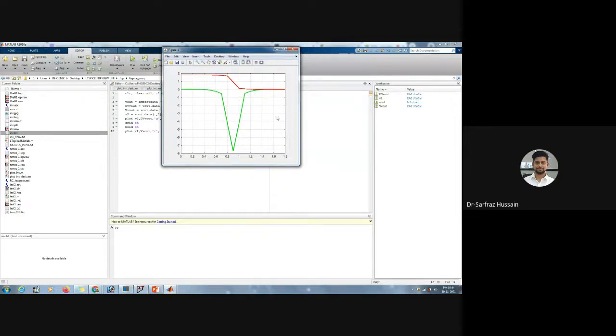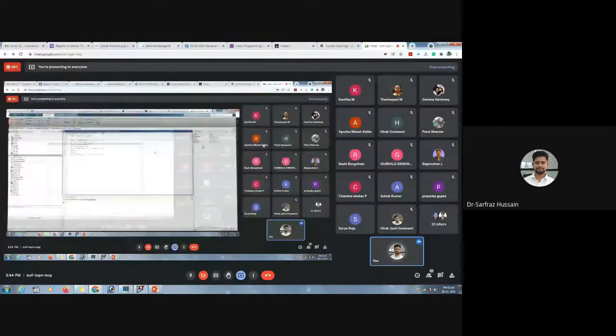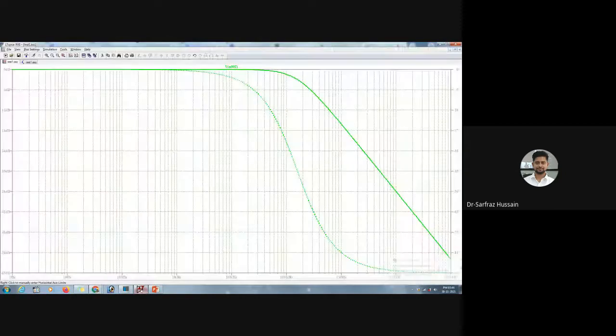Now I can do any other analysis as well. If I want, I can place 3, 4, or whatever number of graphs you want. You can just put it over here, and you can play with the MATLAB tool. MATLAB is also a powerful tool. So if you want to use the particular data of LT-SPICE, you can play with the MATLAB tools if you want further analysis.